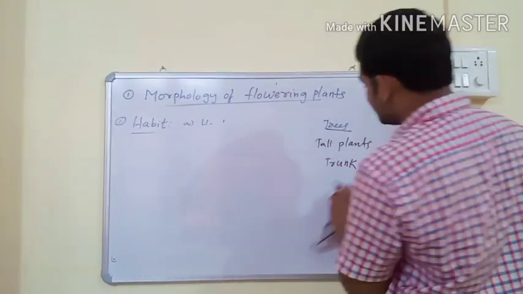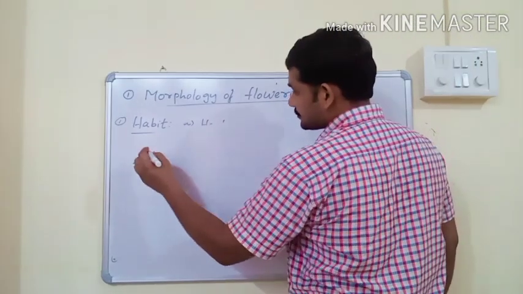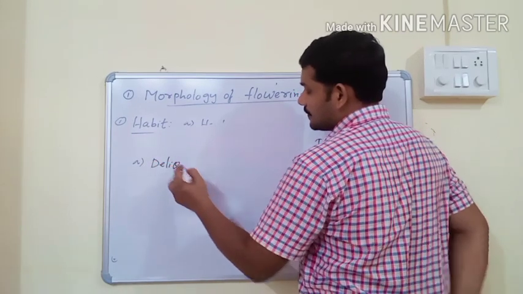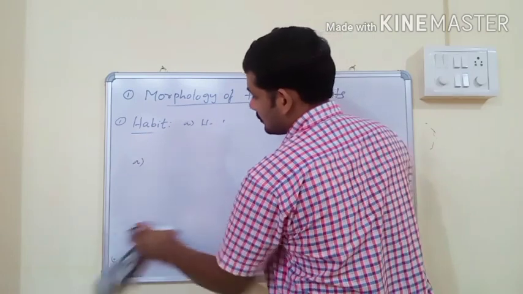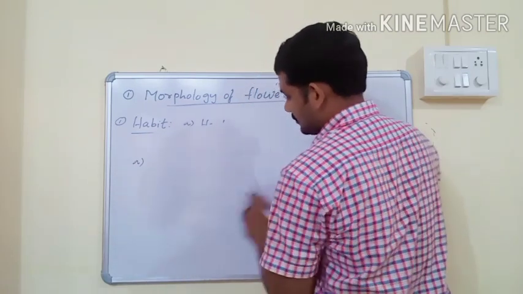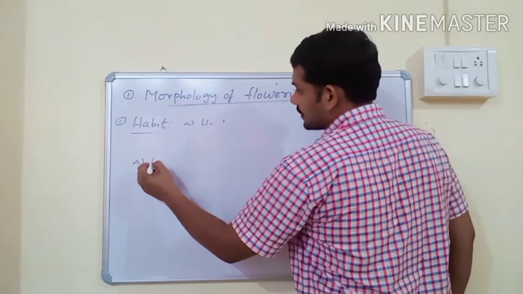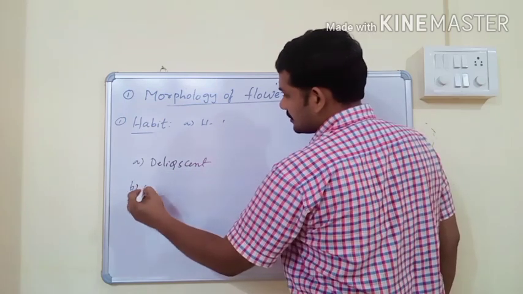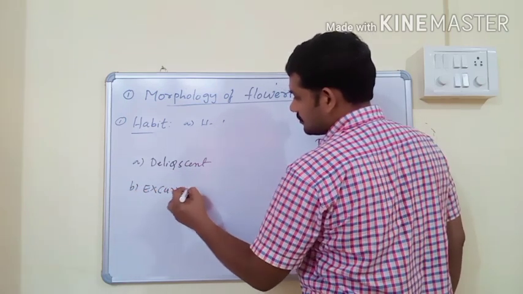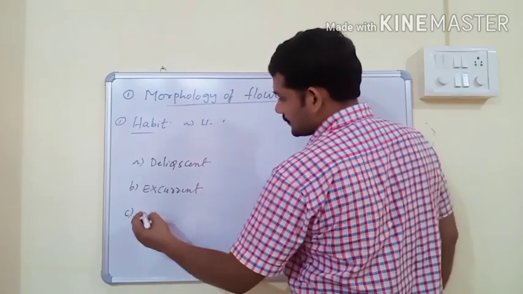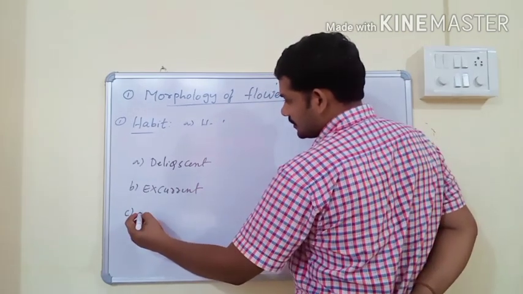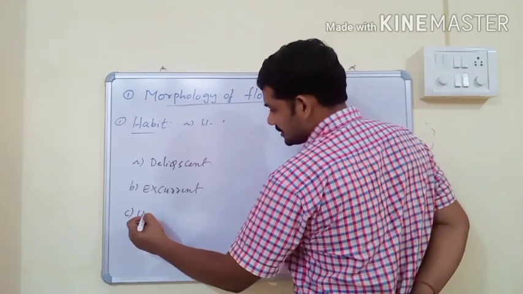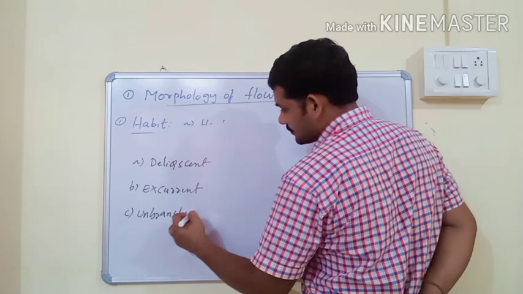The stem of trees is of three types: deliquescent, excurrent, and unbranched.